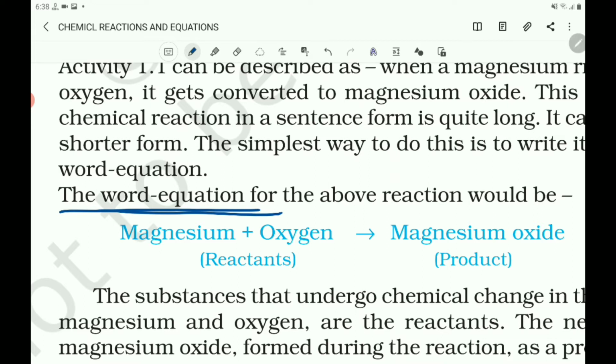And we always write the reactants on the LHS, with a plus between the reactants, then we show the arrow mark, and after the arrow mark the product is shown. The reactants are written on the left hand side with a plus sign between them, and the products are written on the right hand side. If there are two or more products, you must write a plus sign between the products.